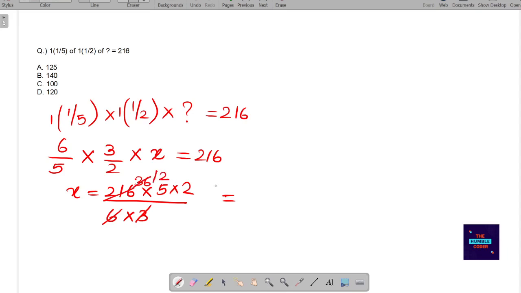So 12 into 5 is 60, 60 into 2 is 120. So the correct answer for this question is 120, which is option number D. So the answer for this question is D. So this was another type of question that was previously asked.